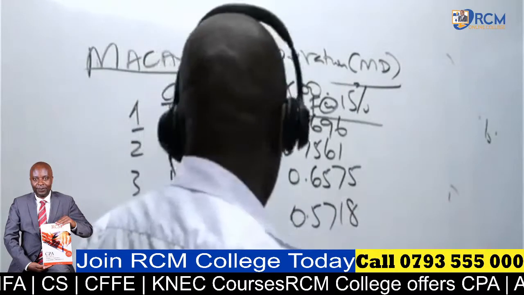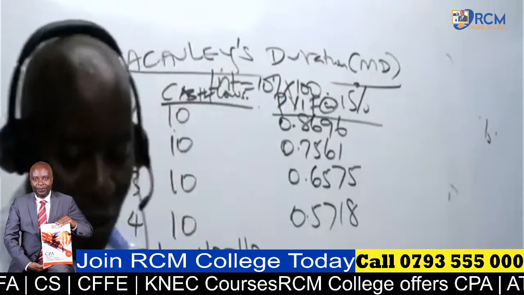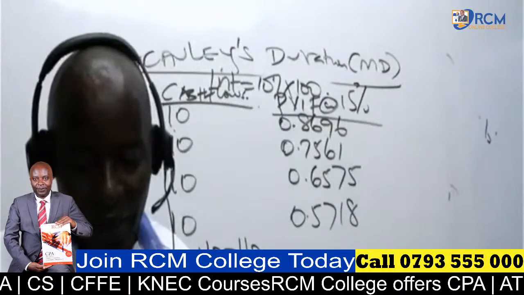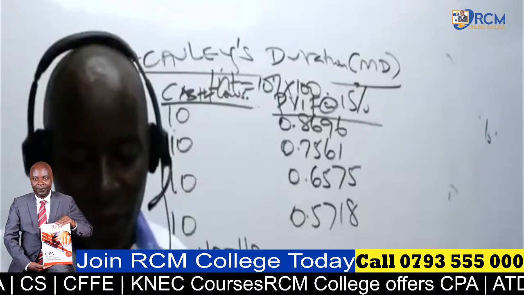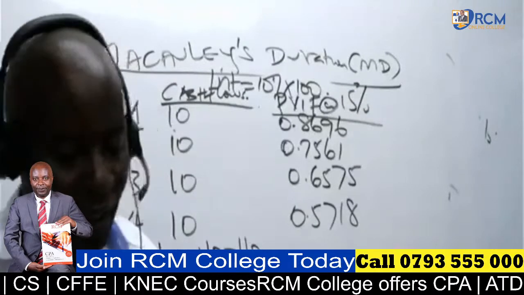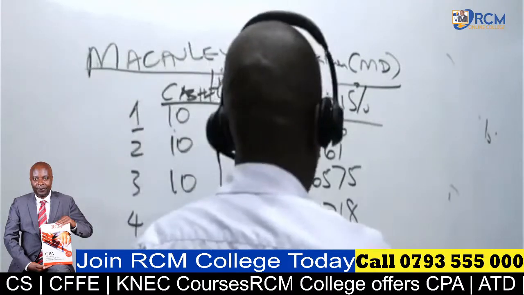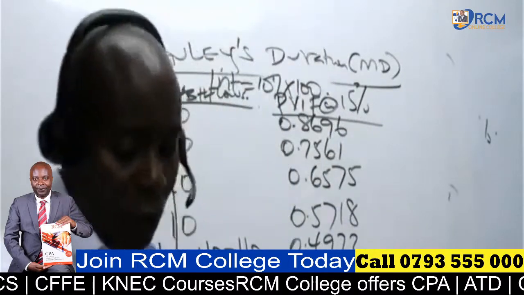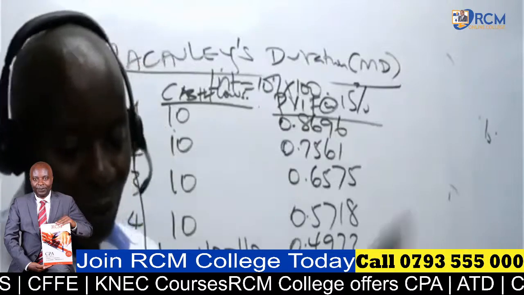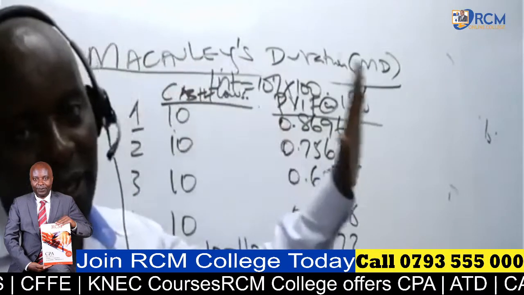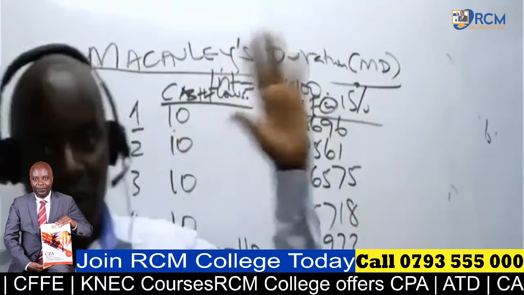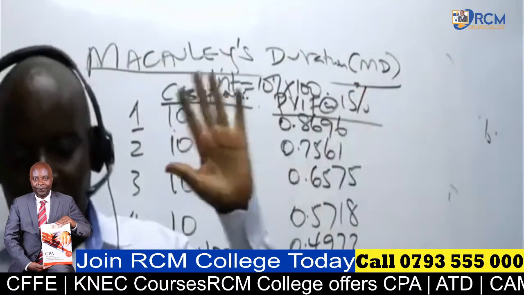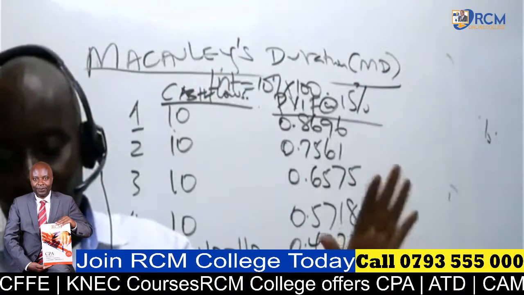How about end of year 5? 0.4972. So up to here, are we really still connected? Is the signal strong? Are we together up to here?